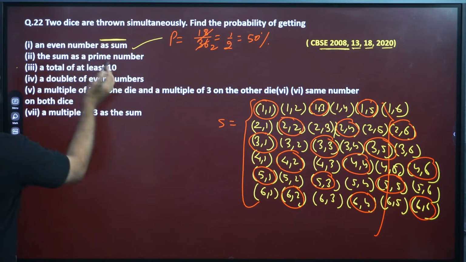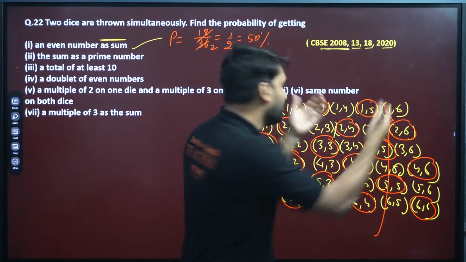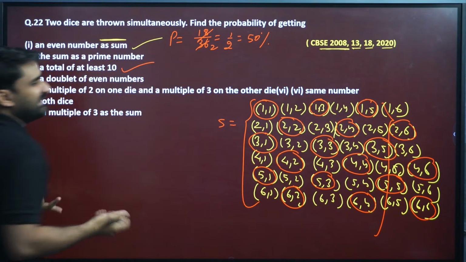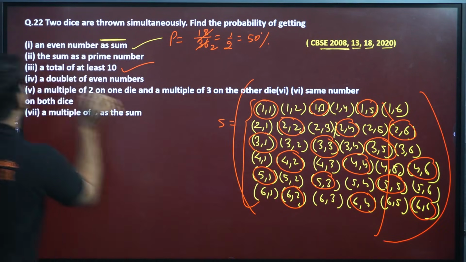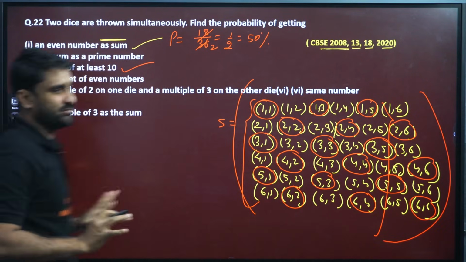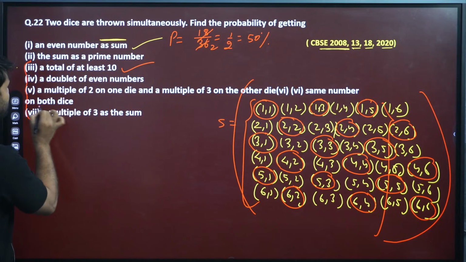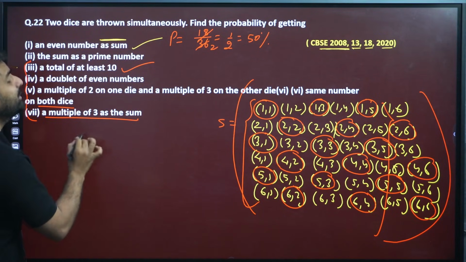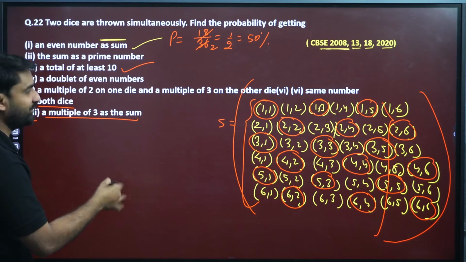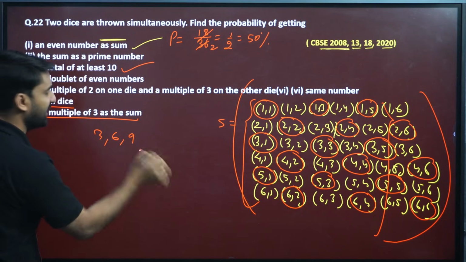Okay, now a sum as a prime number. You guys know prime numbers. So go through it. Second, a total of at least 10. So you have all the possible outcomes. Please solve these remaining questions, I am giving them to you as homework. Very easy questions. Here, a multiple of 3 as the sum. Multiple of 3 means the numbers which can be divided by 3, like 3, 6, 9 and so on.